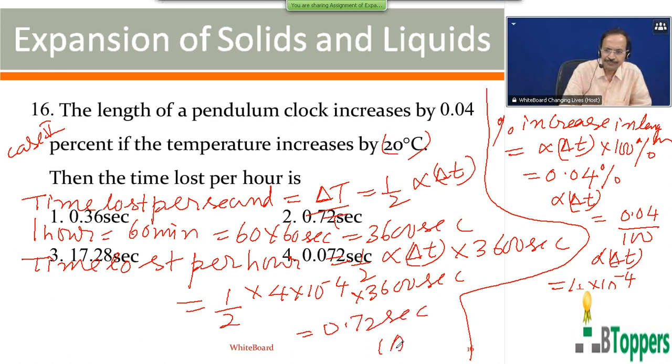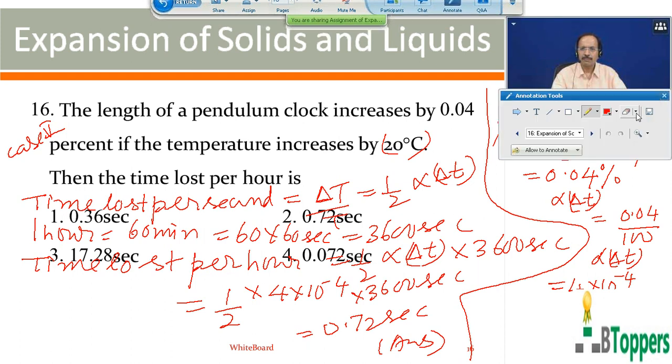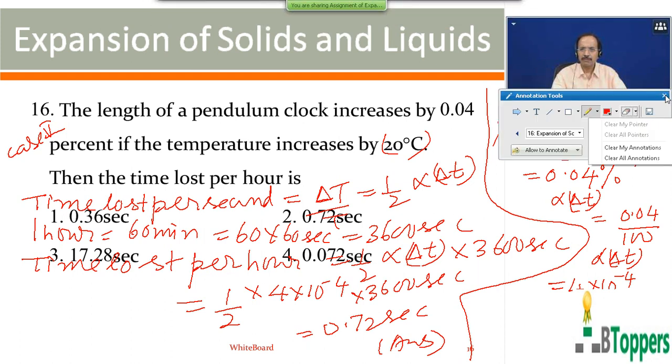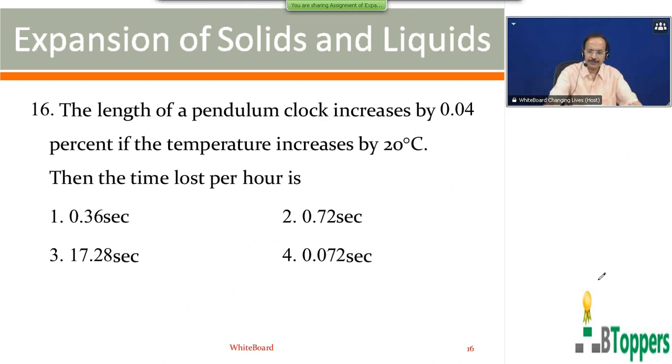That's the answer. If you want to copy the working or solution of the problem, you can take a pause and copy the solution. So for question number 16, second option is the answer.